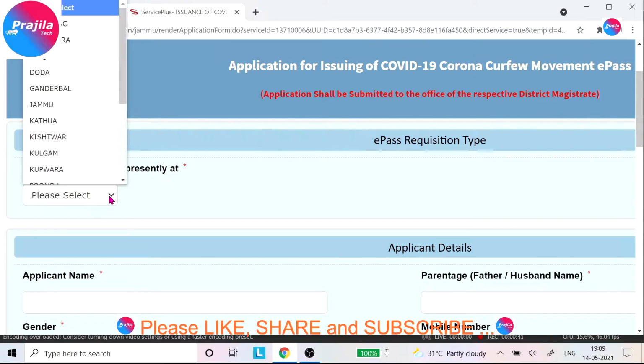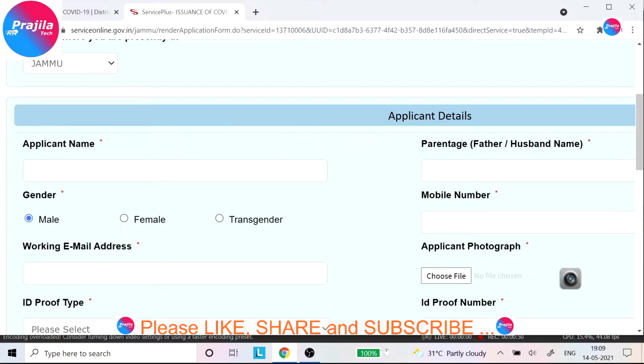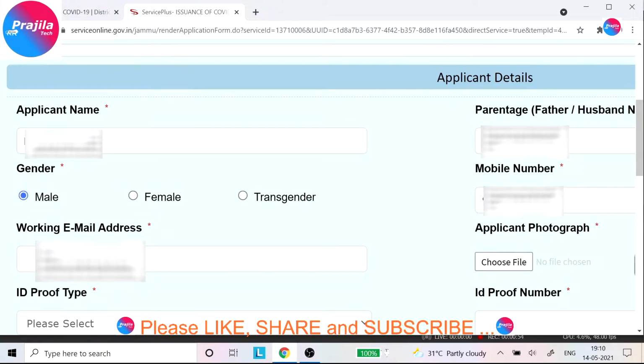First you have to select your present district in Jammu and Kashmir. That means the district in which you are now in Jammu and Kashmir. Select it, and after that give your applicant name, your father or husband name, gender, mobile number and email address. Make sure all these things are given correctly because the pass will be emailed to you. So if you do not give the email address correctly, you will not receive the pass.